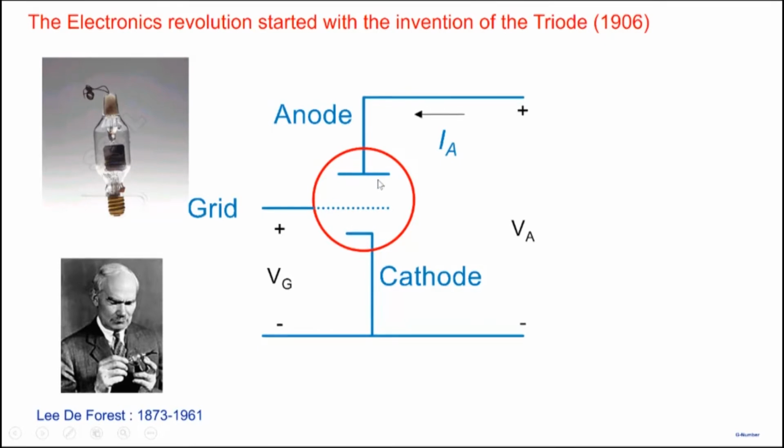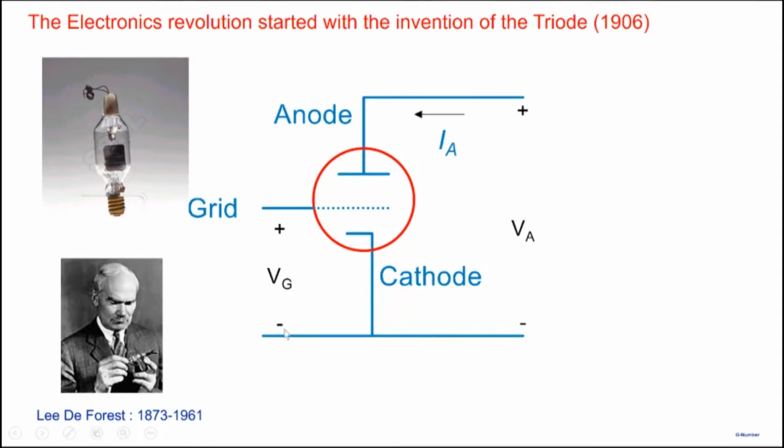And then there is this other plate, anode. We apply a positive potential to this particular anode. So what would happen is that these electrons which are emitted from the cathode, they will move across to the anode because of the field, and they will be collected by the anode, and then they will flow out. Right, so this would then result in a flow of current here.